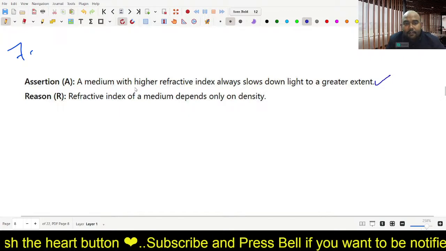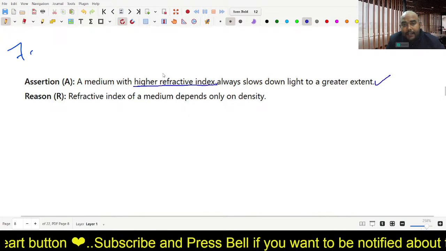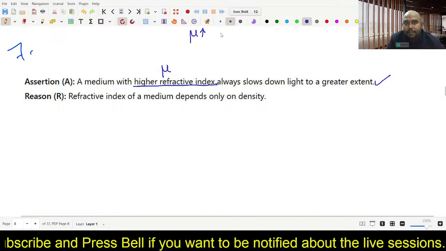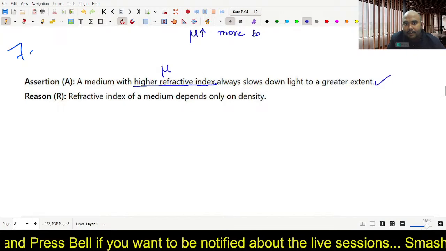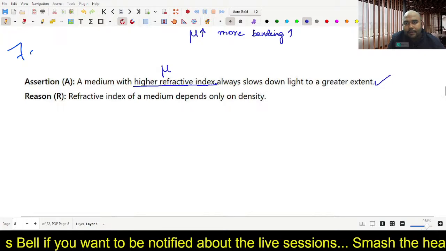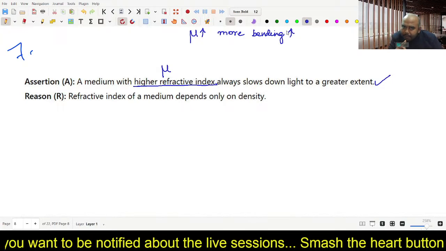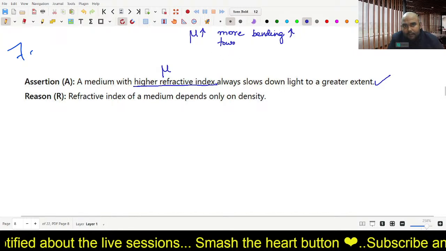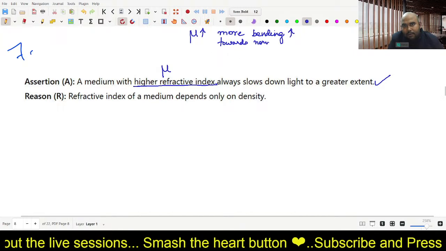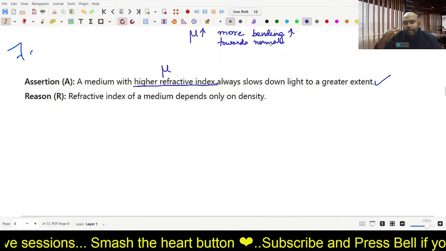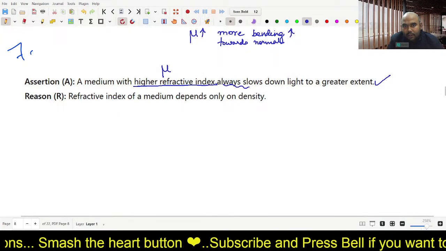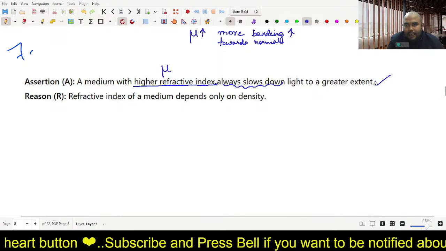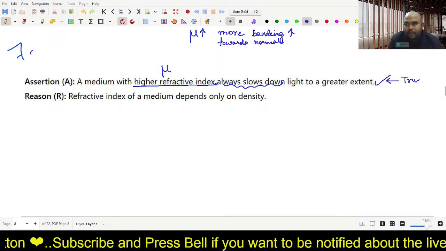I just told you a couple of minutes ago that higher refractive index means more bending, more refraction will happen, more bending of light. More bending actually means more bending towards the normal. More bending towards normal means it always slows down, because only on slowing down does it bend towards the normal. So the first statement, the assertion, is absolutely true.